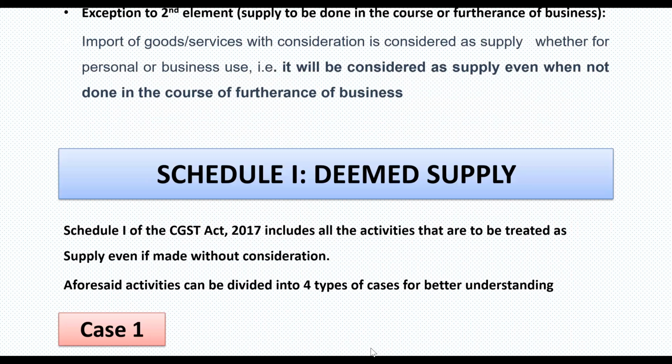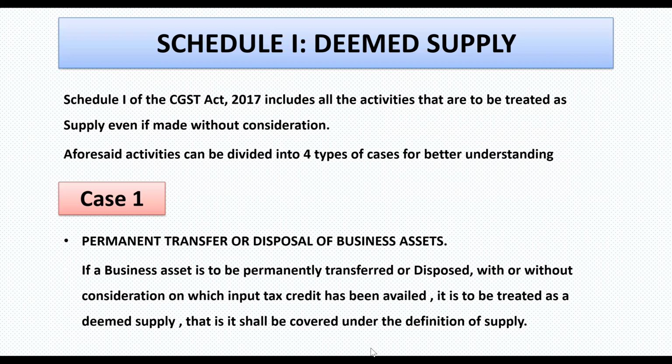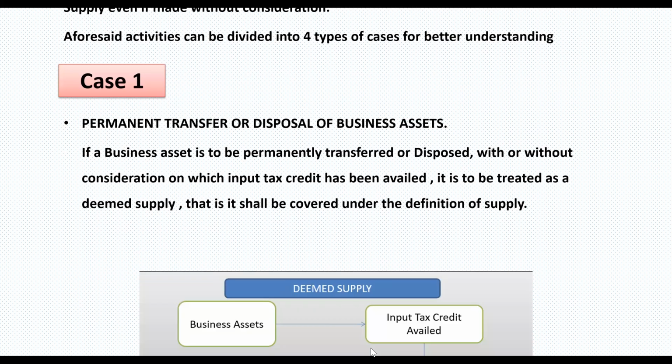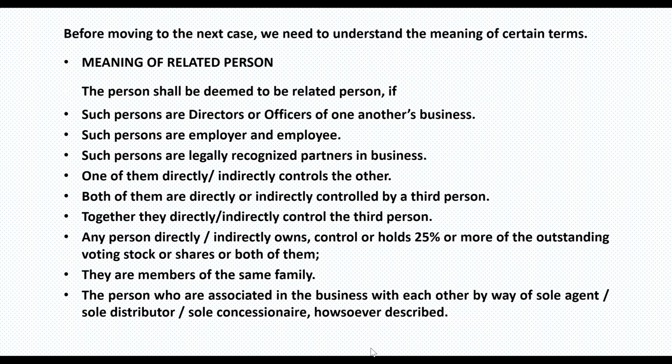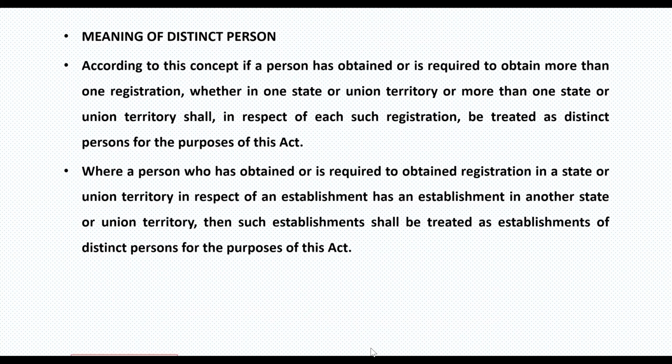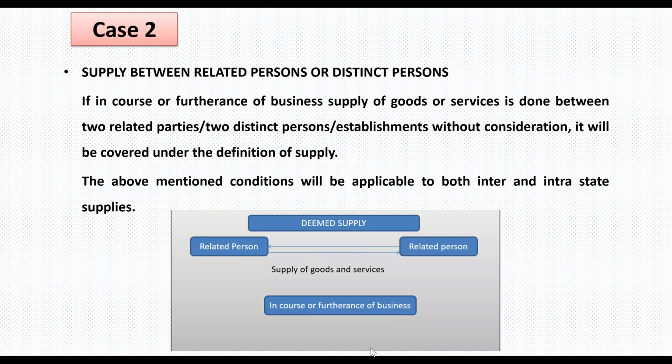Now, to understand the scope of supply, we have to go through Schedule 1. What are the transactions defined there and what is their meaning? There are majorly 4 transactions defined under deemed supply that would be considered as supply. And there are certain other terms we need to understand for the scope of supply, like the types of supply: intrastate supply, interstate supply, composite supply, mixed supply.